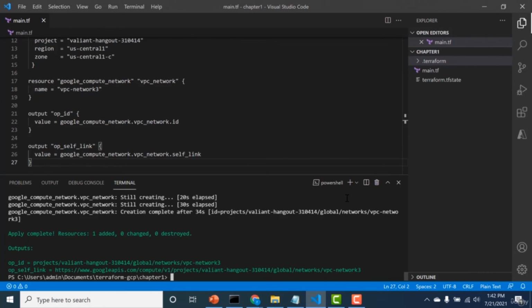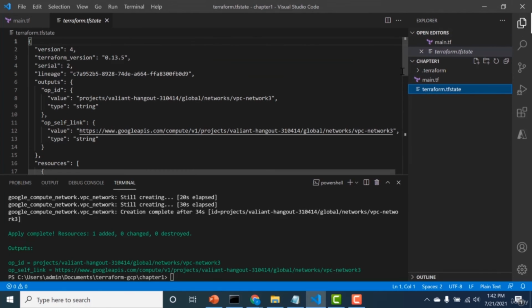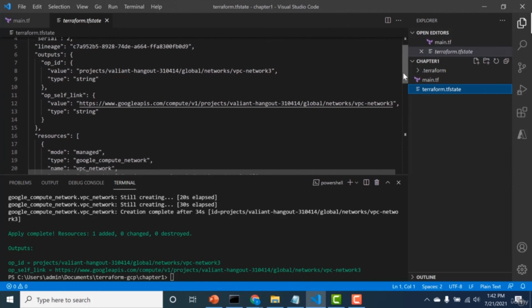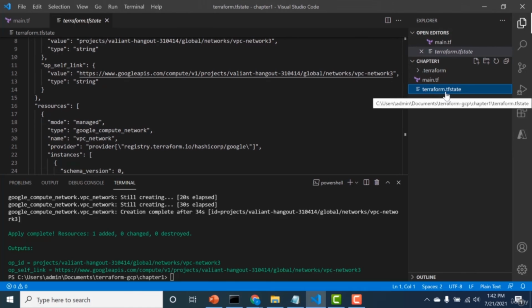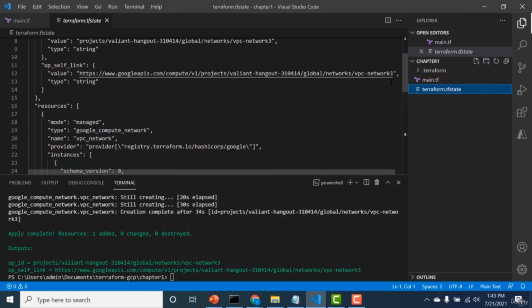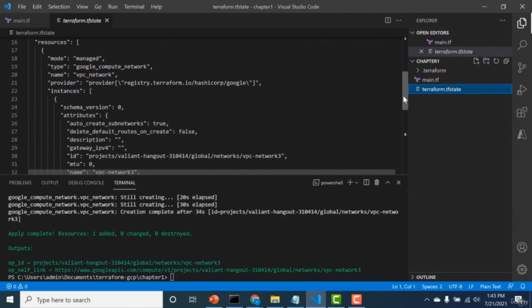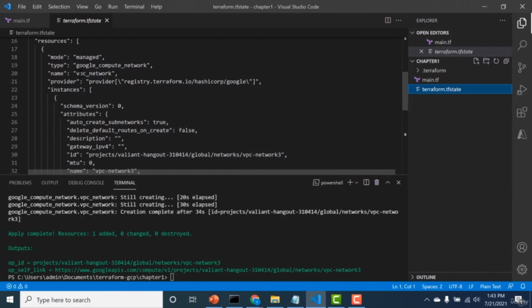Okay, once you do a terraform apply, you can see that a .tfstate file gets generated, and this .tfstate file is called the state file, and this has all the information about all the resources that have been created. So for example, if you open this file, it will tell you that there was a VPC network that got created by this particular name, and it will give you all other information as well.